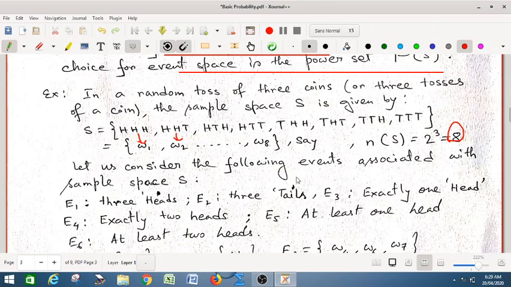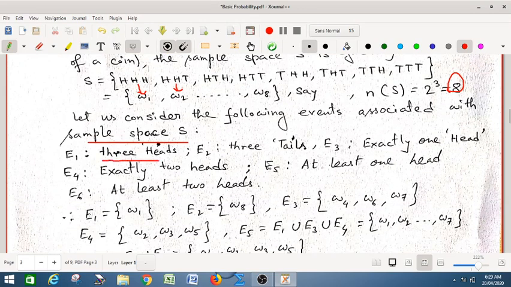Let us consider the following events associated with the sample space S. We are defining some events. Suppose E1 is 3 heads, E2 is 3 tails, E3 is exactly 1 head, E4 is exactly 2 heads, E5 is at least 1 head, and E6 is at least 2 heads. So what is your E1? E1 contains only one sample point, omega 1. E2 contains omega 8 because E2 is 3 tails.